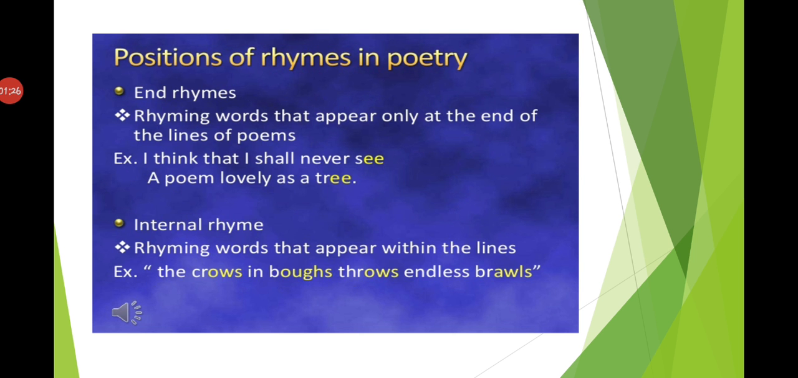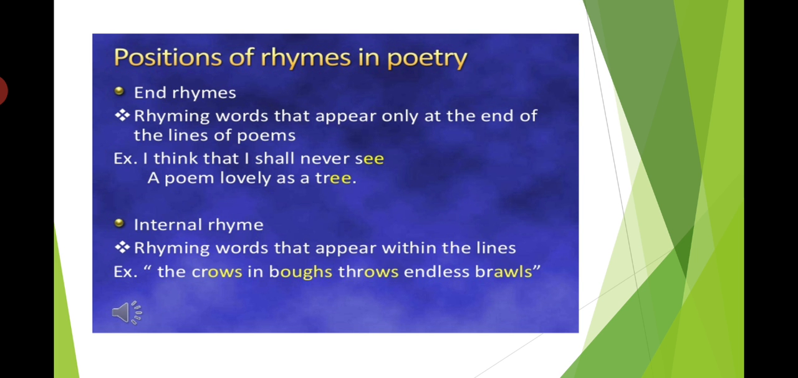Positions of rhymes in poetry. There are different kinds of rhymes according to the position of the rhyming words. Let us take the first example, that is end rhyme: rhyming words that appear only at the end of the lines of a poem. I think that I shall never see a poem lovely as a tree. So in these two lines, the last words are rhyming, see and tree. These are end rhymes.